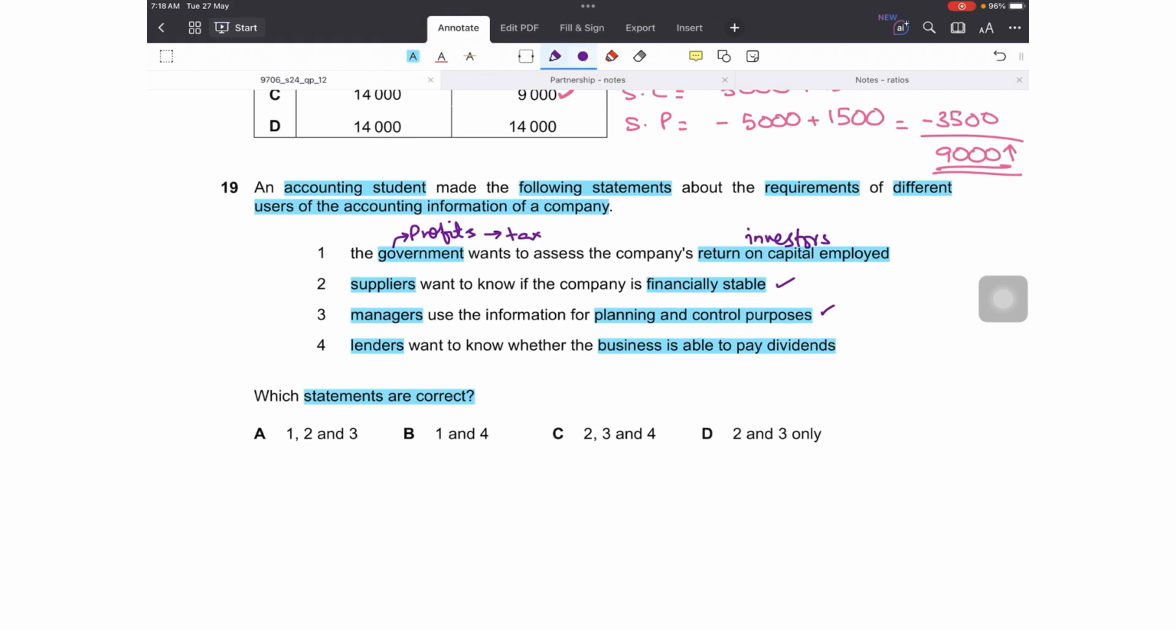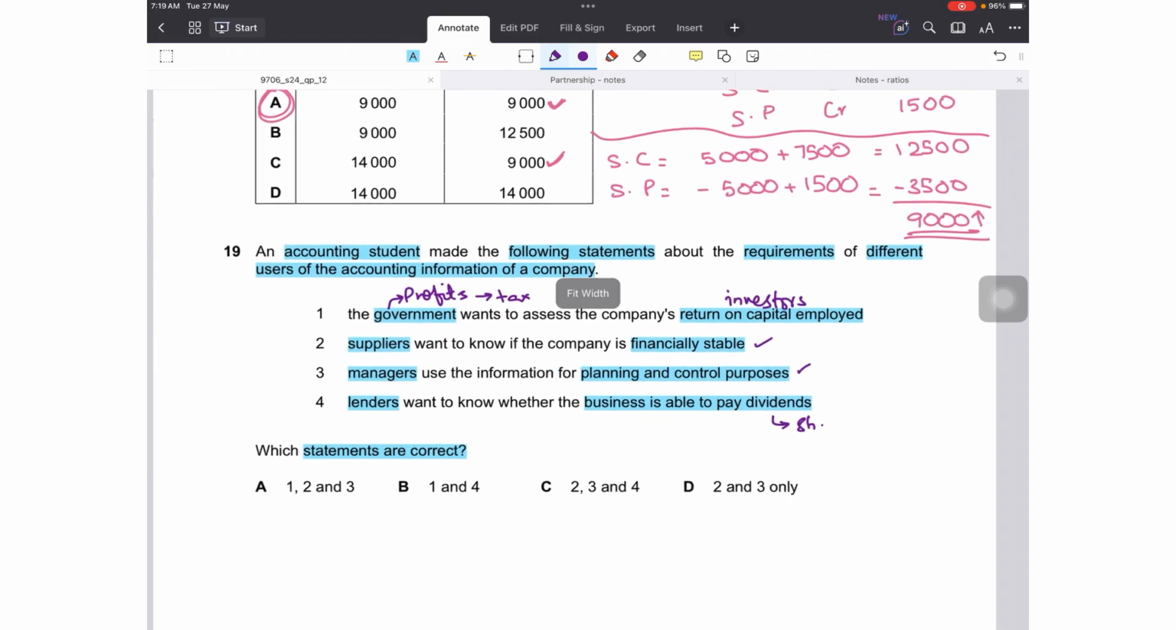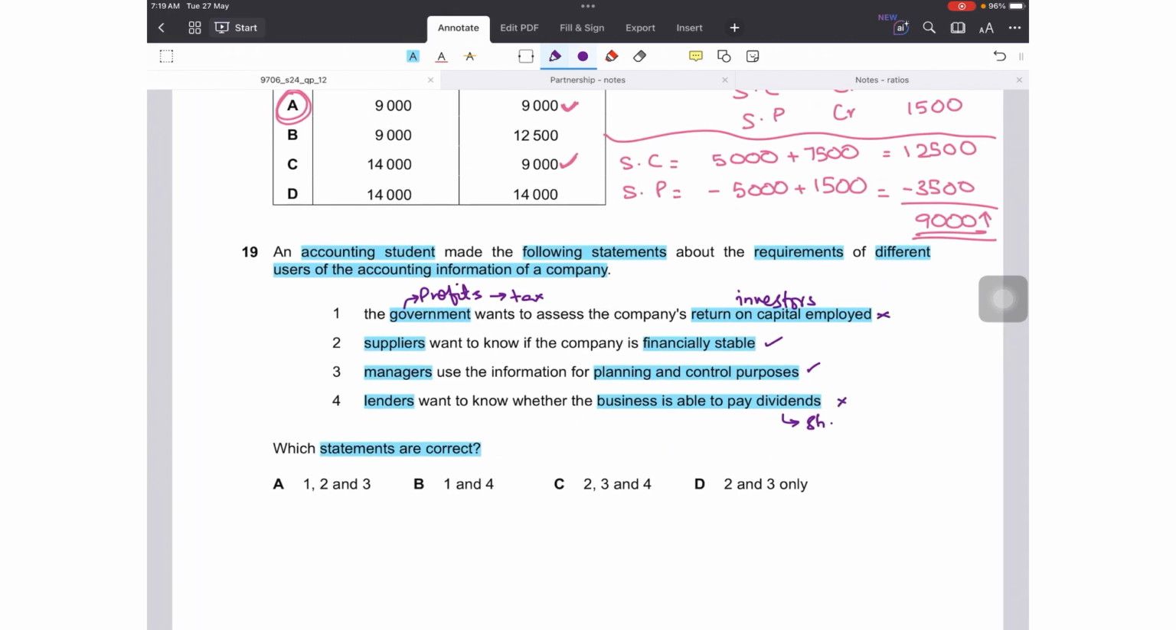Last is, lenders want to know whether the business is able to pay dividends. Now, why would the lenders want to know that? Dividends are paid to the shareholders as a return on investment, so lenders don't have anything to do with that. Lenders, from whom the company has taken a loan, would want to know the financial position and profits of the business, whether their loan will be repaid, and whether the interest payments will be made regularly or not. So this is also incorrect. The correct ones are only 2 and 3, option D.